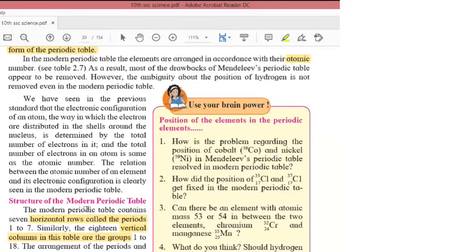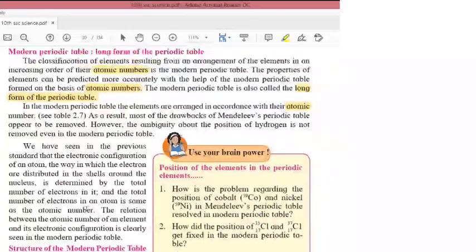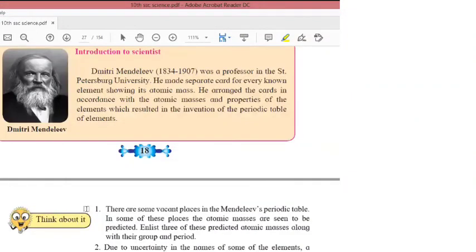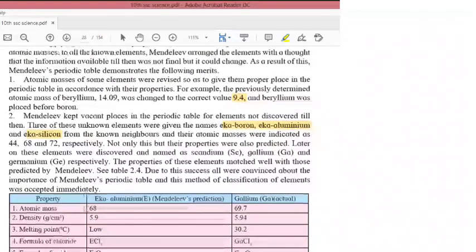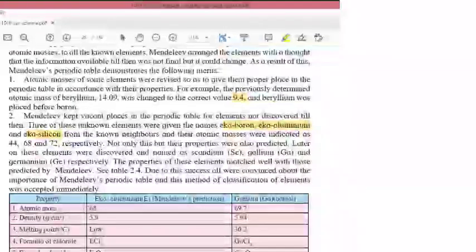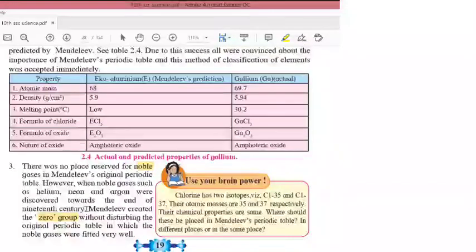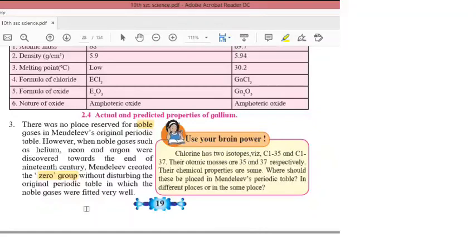And what was another advantage? He also placed the noble gases under group 0, so he did not disturb any other element in the periodic table.